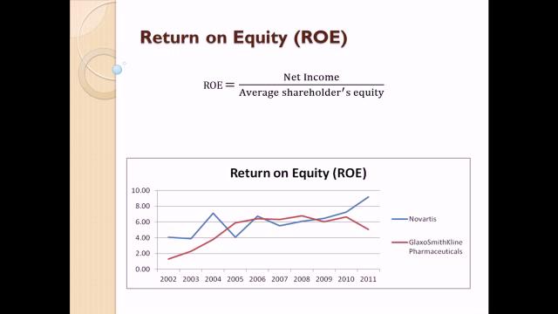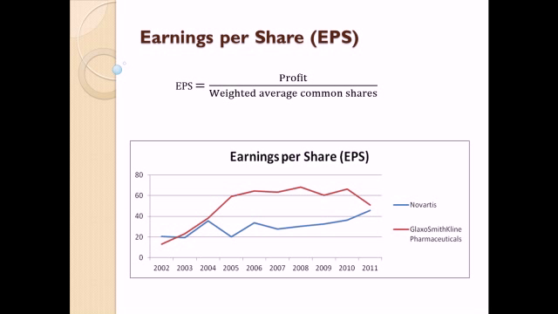An ROE of 10% or higher is generally a sign that the company is managing itself pretty well. In this case, Novartis is managing well. The graph depicts that ROE of Novartis, which is 9.18, is better when compared to ROE of GlaxoSmithKline, which is 5.08.